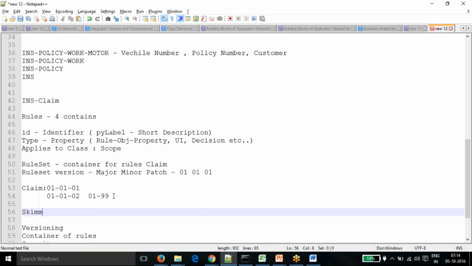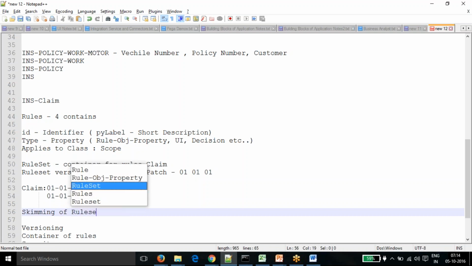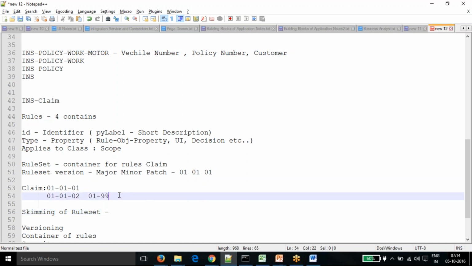That is not required for your role, because this is more on the technical side. That is actually called skimming of rule sets. So what exactly does that do? In Pega there is a lot of duplication of the same rules in the design of the application. How does that happen? I'll just tell you now.